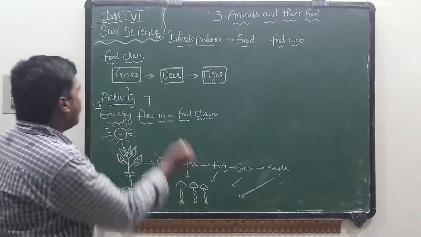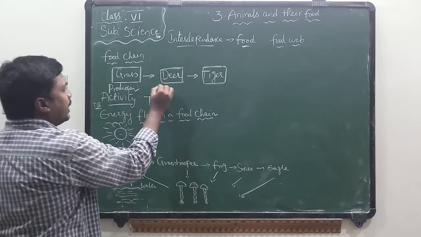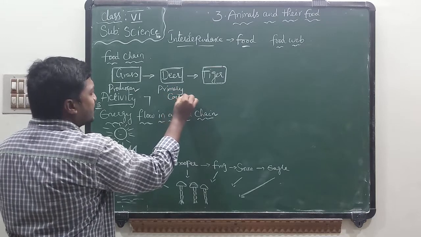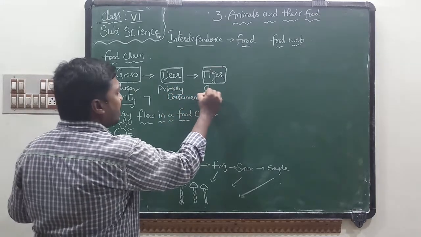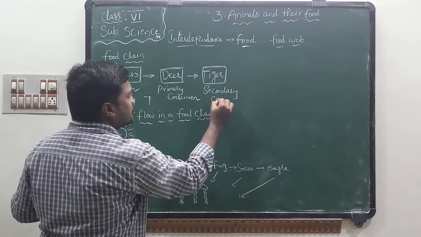Here, grass is the producer, deer is the primary consumer, and tiger is the secondary consumer.